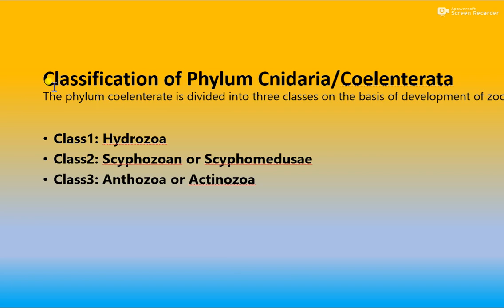Now we see the classification of phylum Cnidaria or Coelenterata. Phylum Coelenterata is divided into three classes on the basis of development of the zooids. The first class is Hydrozoa. The second class is Scyphozoa or Scyphomedusae. The third class is Anthozoa or Actinozoa.